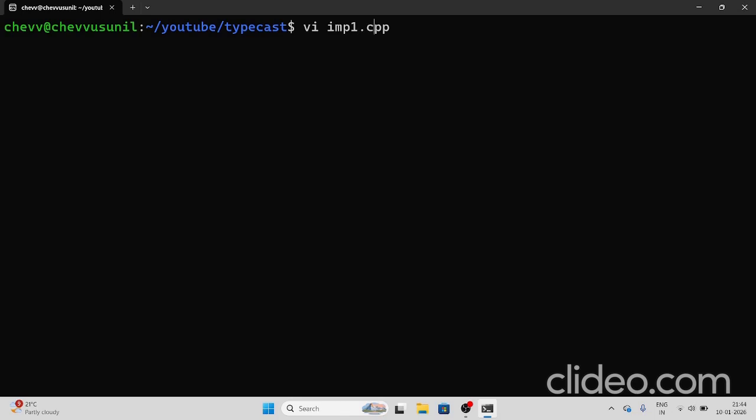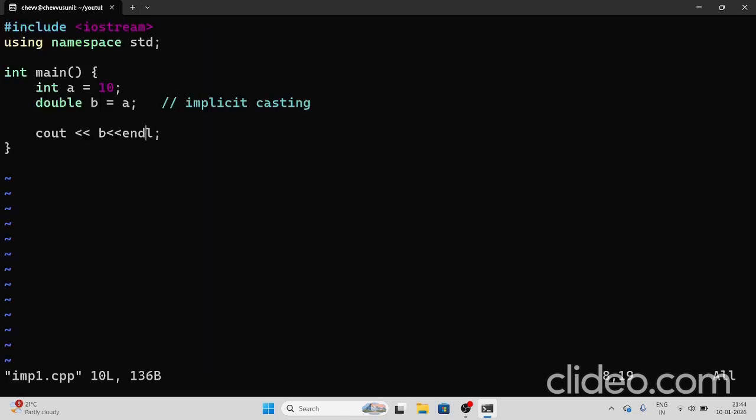I declare an integer variable a and assign it the value 10, and I declare a double variable b and assign it the integer variable a. We don't mention any type externally, but internally the compiler automatically does the typecasting. Here we store the a value into b. We will check the result.